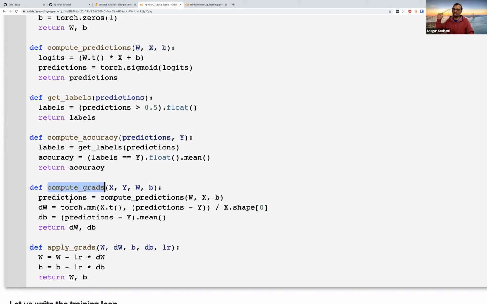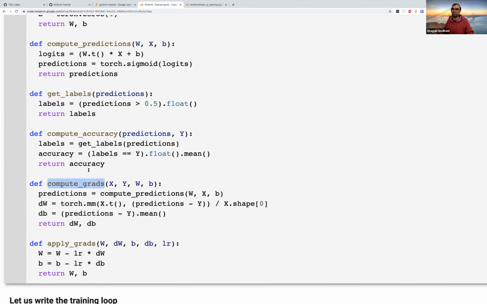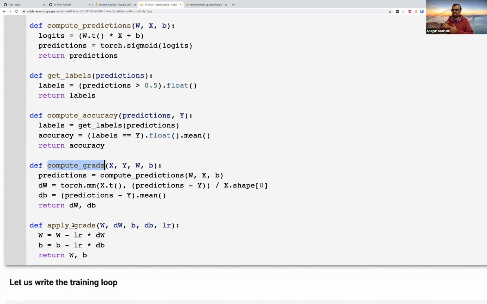And within a few minutes, we would see how we can get rid of all these functions and use PyTorch constructs where we would not have to worry about how these things are working. So let's just see, we are initializing the parameters, we are computing predictions, we are computing the gradients, we are applying the gradients. There are all these things that are happening.